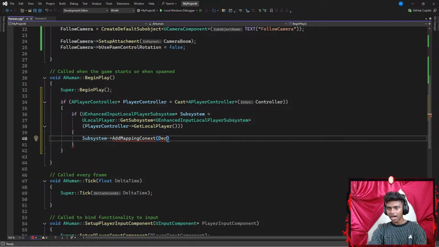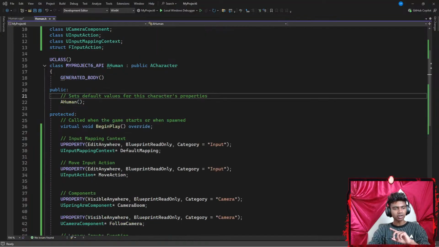So what did I have to do? I had to point my add mapping context towards, let's say, my default mapping context. But sure, I don't actually. Hold up, guys. Give me another sec.